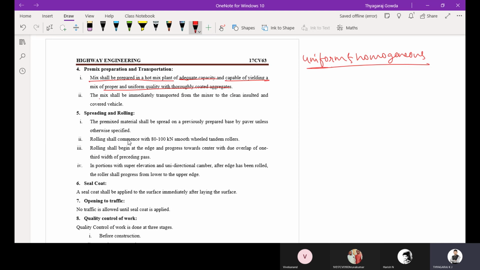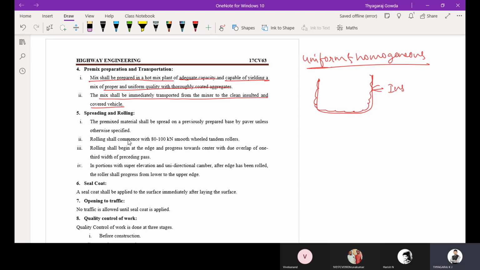Then the mix shall be immediately transported from the mixer to a clean, insulated, covered vehicle. So it is directly taken from the mix plant and it should be insulated. Again I'm telling, the inner side of the truck where you are going to transport this mix is insulated.